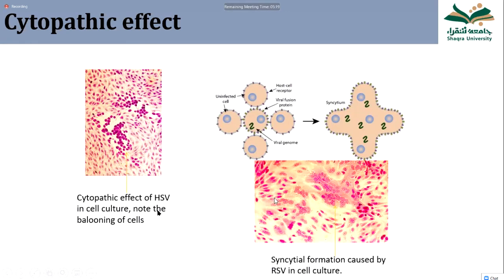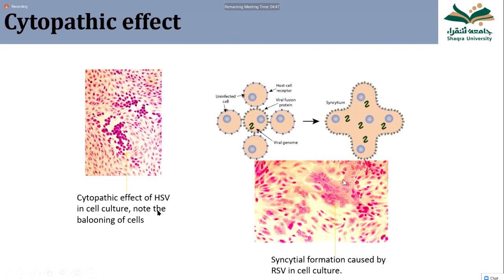cytopathic effect is there, which is known as syncytia formation. In syncytia formation, what happens? Many infected cells fuse together and their cytoplasm mixes, and in one cell there may be many nuclei. So here you can see 1, 2, 3, 4, 5 infected cells. They touch together and their cell membrane becomes one and makes a very large structure with multiple nuclei. This is known as syncytium. So here you can see syncytium formation.